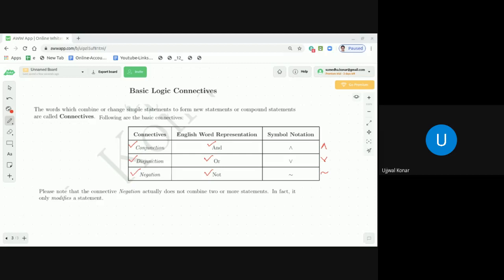Now what I need to discuss is the conjunction. Before I proceed further, just give me a second.